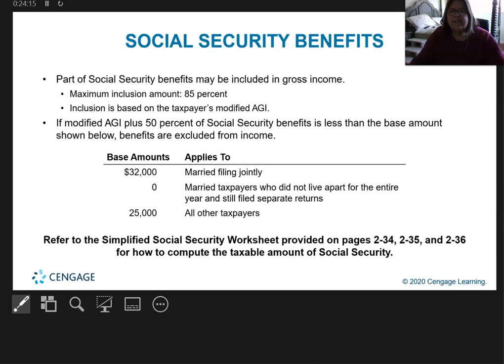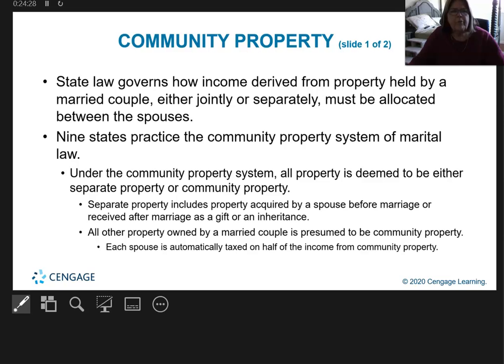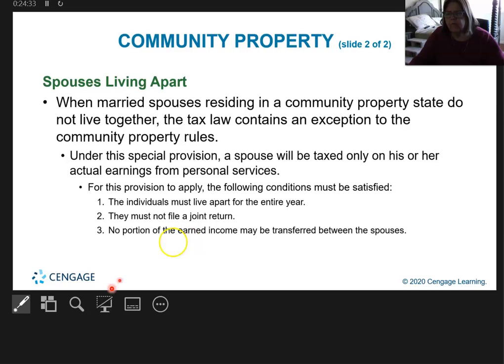I've got three more slides, guys, and quickly, this talks about Social Security, and there's a whole big deal about Social Security being included in your gross income and how much of it. Community property, I'm not going to talk about that. And that's kind of all. This concludes chapter 2. Thank you very much.